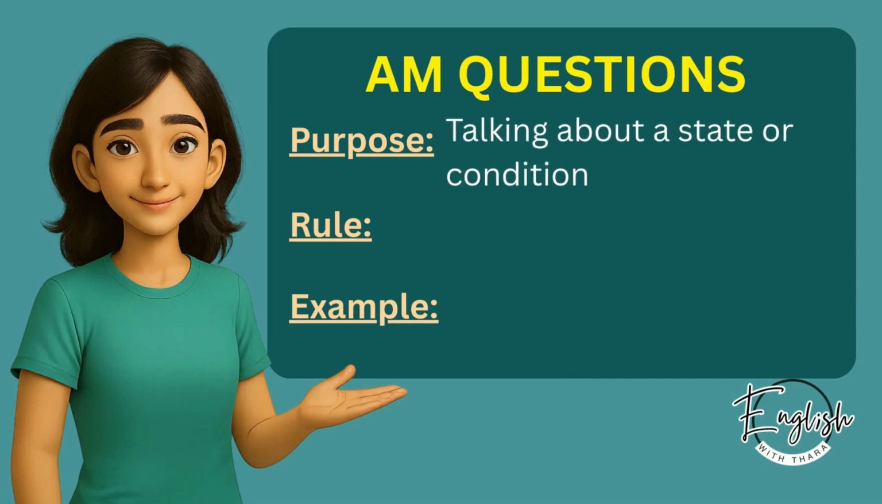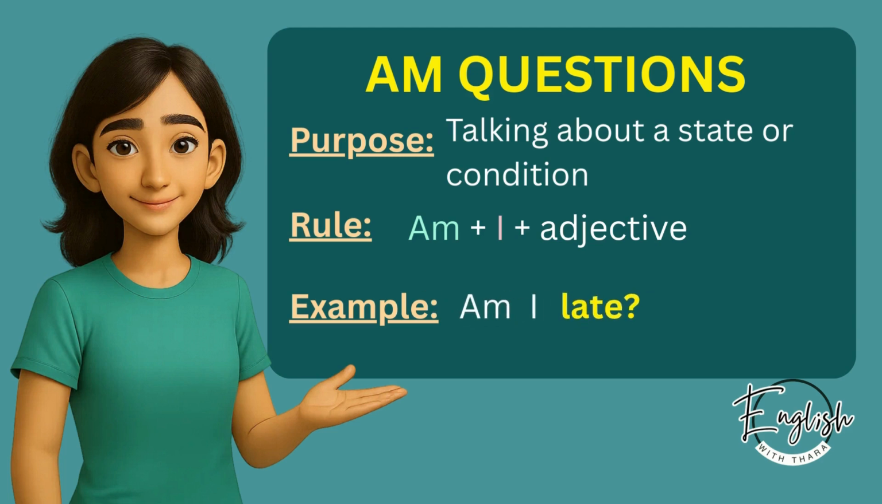Next, we use am questions to talk about a state or condition. The rule for this is am plus I plus an adjective. For example, am I late? Am I ready?